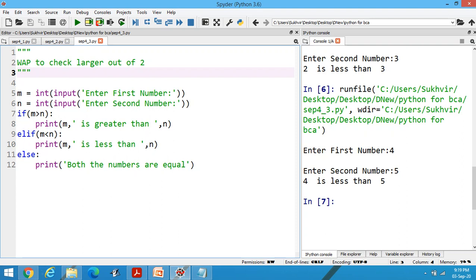Suppose three conditions are required in this case. Suppose I enter first number as M and second number as N. If I am writing M greater than N, then I can print M is greater than N. If I am writing M less than N, it means I can write like this. Otherwise, both the numbers are equal. Suppose I enter first value as 4 and second value as 5, then I can print 4 is less than 5.